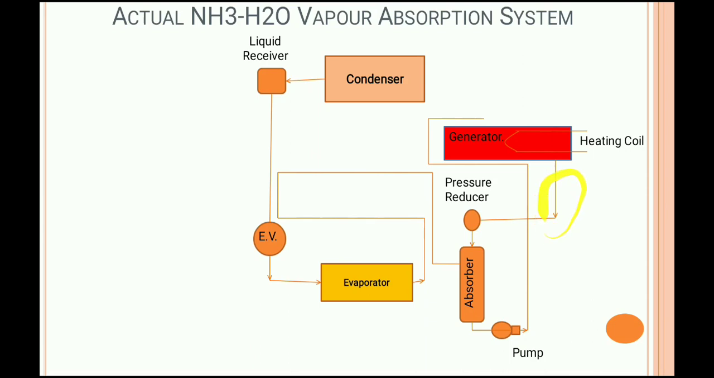That means from here the weak solution of NH3 goes to the absorber, and the vapor form of NH3 goes to the condenser by the heat addition process, because the function of the generator is to separate the NH3 and H2O from the solution, and due to heat addition the NH3 vapor is separated from the solution. Clear? Okay, in that case we are using the simple form.